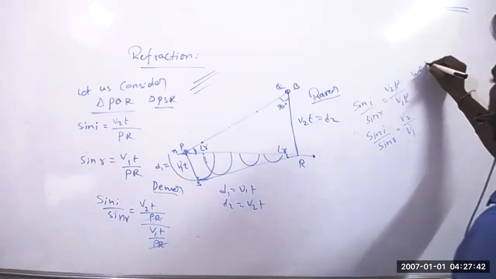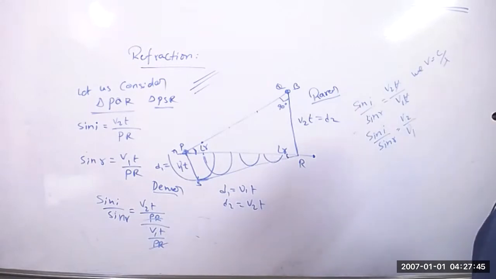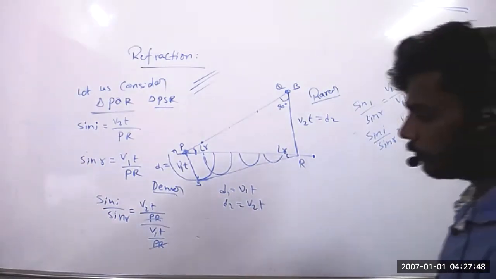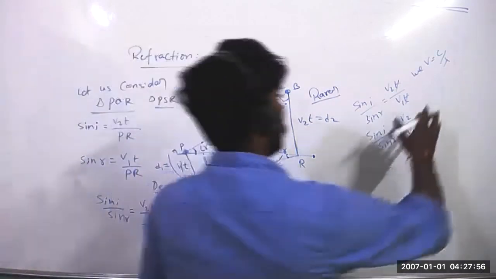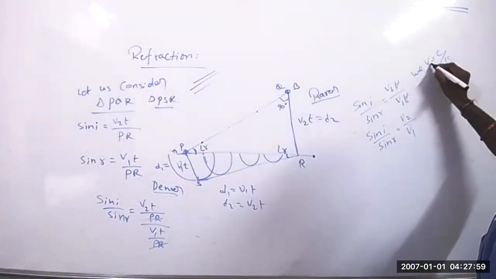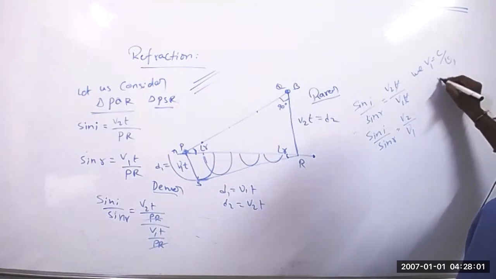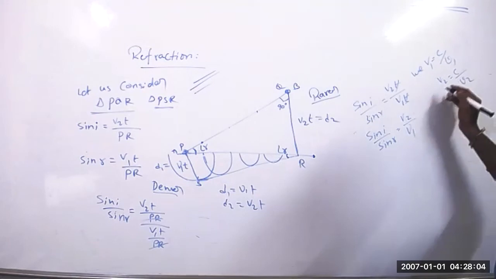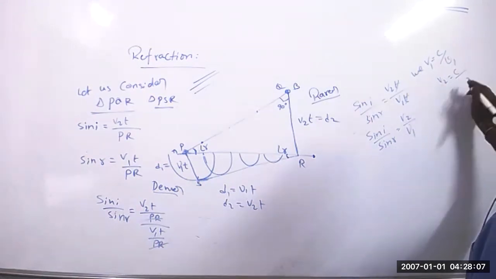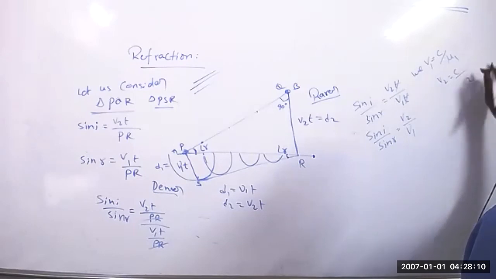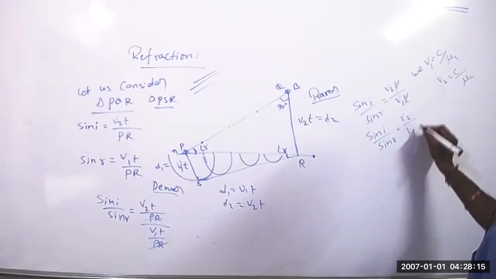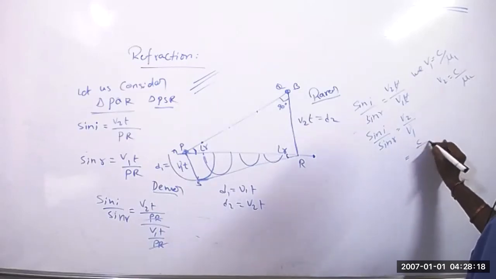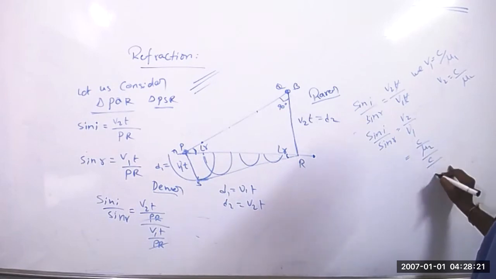We know that V is equal to C by mu, right? V1 equals C by mu 1 and V2 equals C by mu 2. Substitute those things: V2 by V1 is C by mu 2 by C by mu 1.